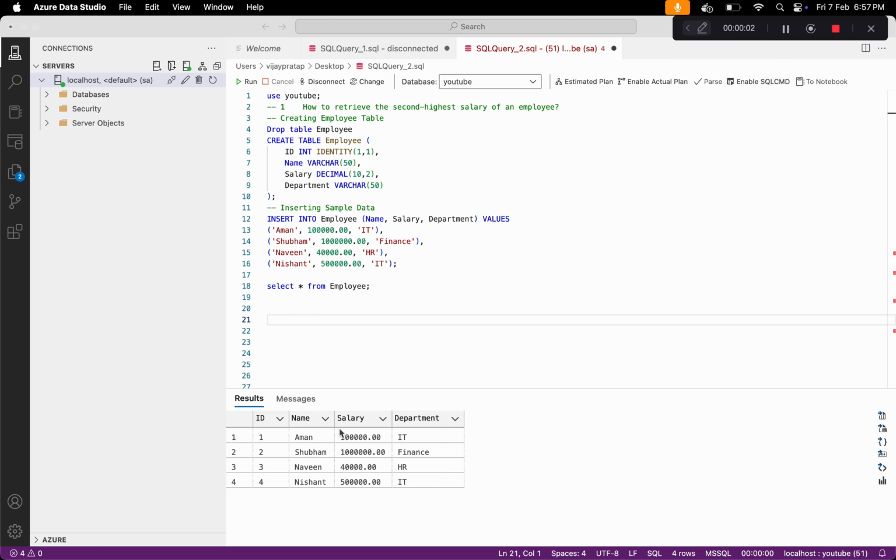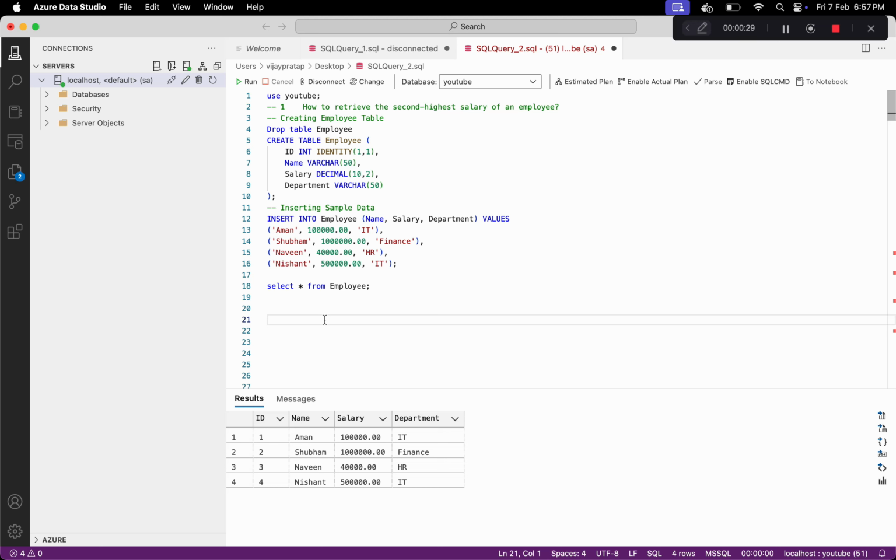So we have an employee table, and from this table we have to find the second highest salary. To find the second highest salary, first let's try to find the first highest salary. And in the second step, we will find again the maximum salary which is less than the first highest salary. So eventually we will get the second highest salary. So this will be our approach. Let's see how we can do this practically.